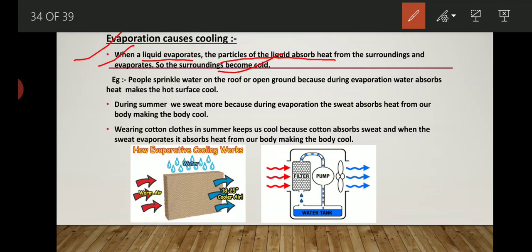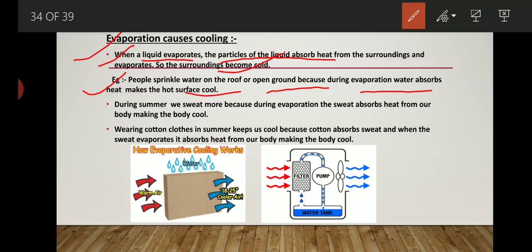Now just take one example. People sprinkle water on the roof or open ground, because during evaporation water absorbs heat and makes the hot surface cool. We used to sprinkle water on our ground, on our roof, to make the surface cool.